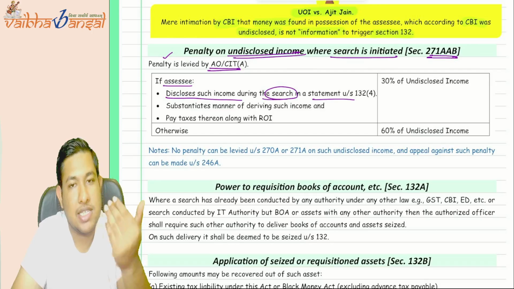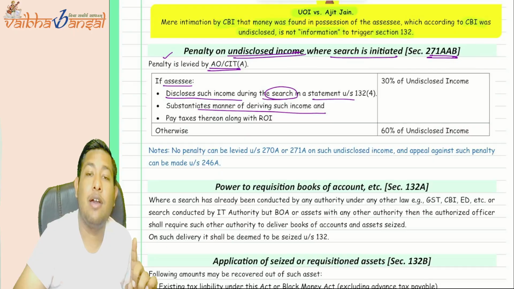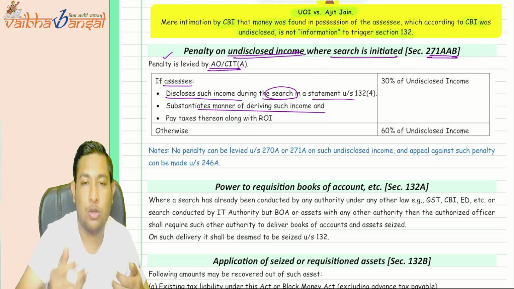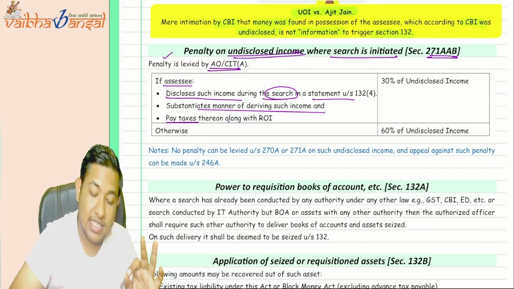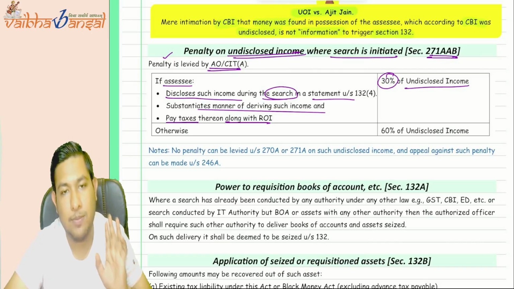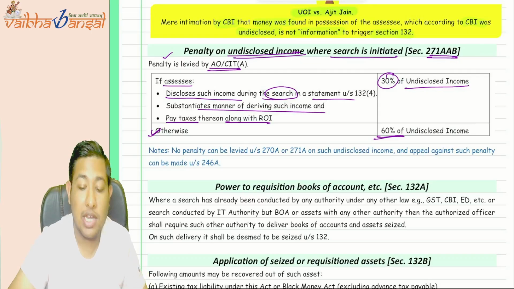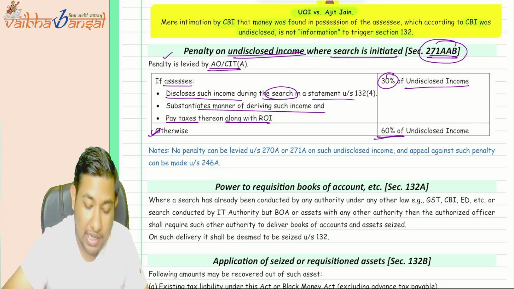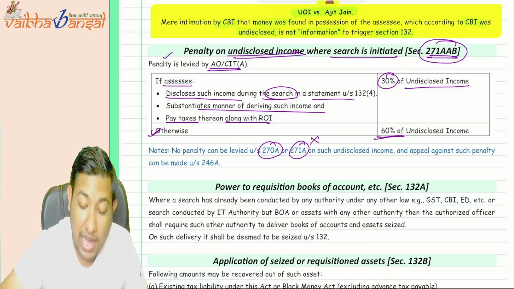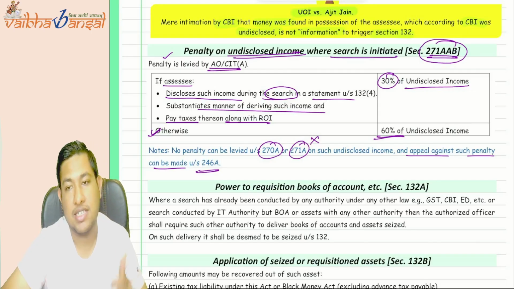Okay, the assessee itself discloses the income and even says what is the source of that particular income, and even pays the taxes and files the return of income, then 30% of the undisclosed income shall be the penalty. Otherwise, in all other cases, 60% shall be the penalty. But if the penalty is imposed under section number 271AAB, then the penalty under section number 270A shall not be applicable. But appeal against such penalty can be made under section number 246A. Yes.